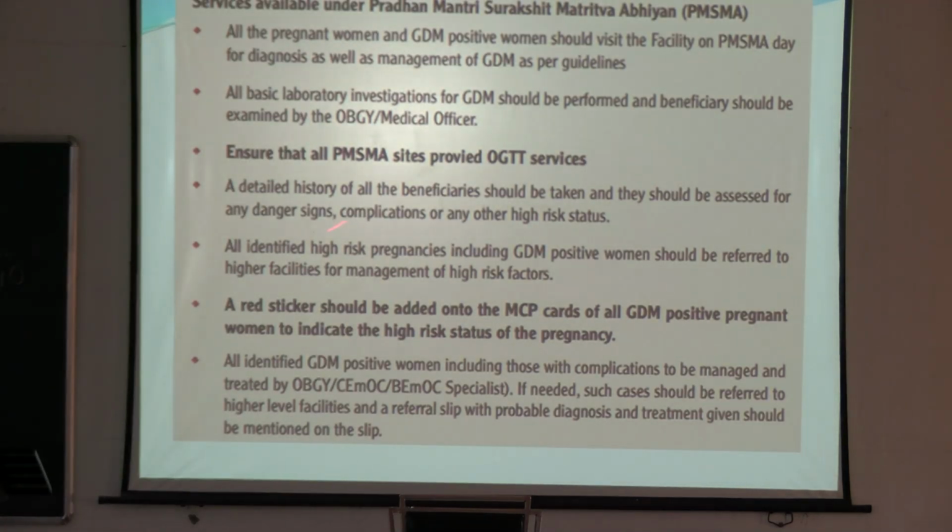In the Pradhan Mantri Surakshit Matritva Abhiyan, they give the facility to check the blood sugar level, that is OGTT is done in the centers, PHCs also.